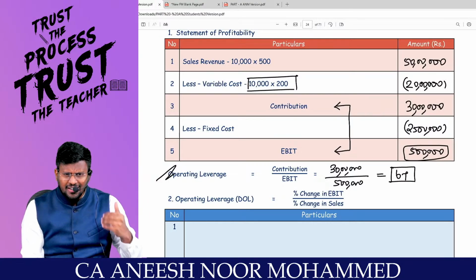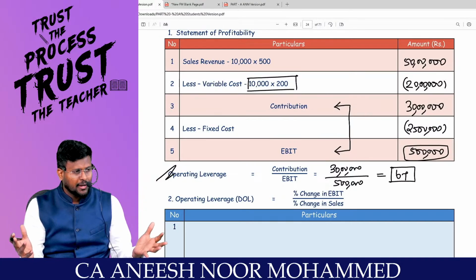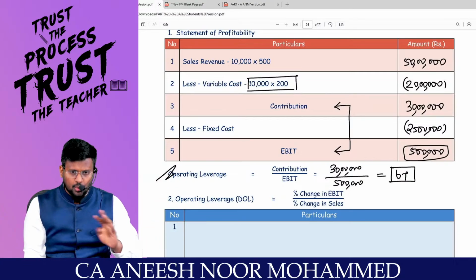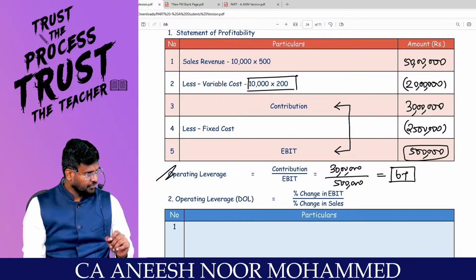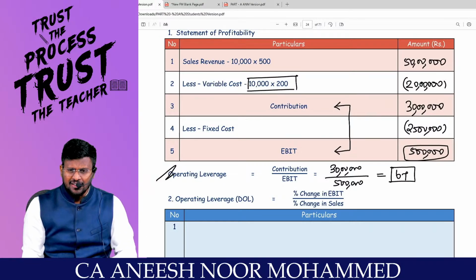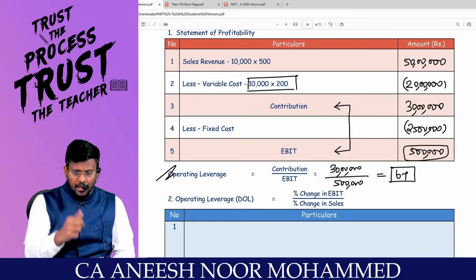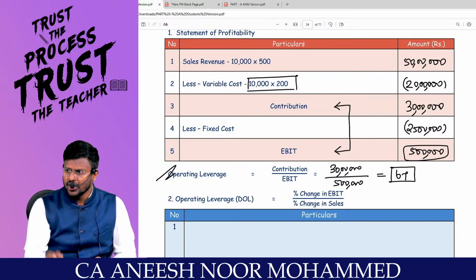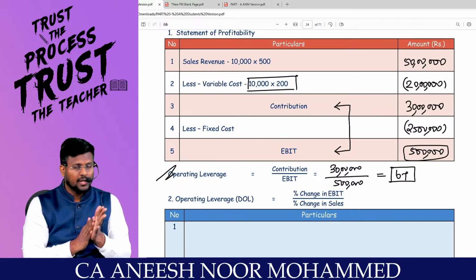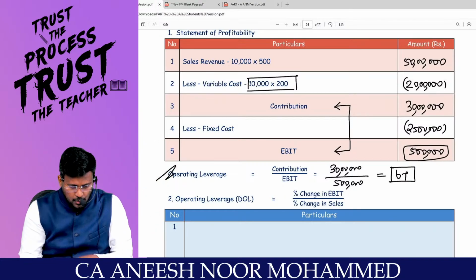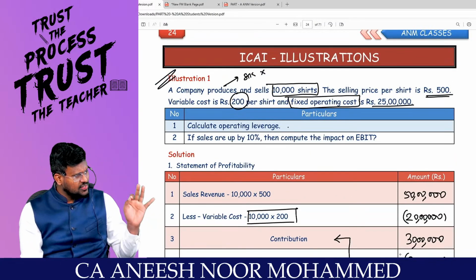Because if the operating leverage is more, that company will be having more fixed costs. It is not a matter of pride to say that I'm having so much fixed cost. No, sir, if the fixed cost is more, automatically the business risk will be more. This subject is saying that whenever the risk increases, return also increases. That is why if your operating leverage is 6 times, if the sales increase by 1%, your return will also increase by 6%. Are you all really with me? Fantastic to the core. That's the first requirement of the question: calculate the operating leverage.